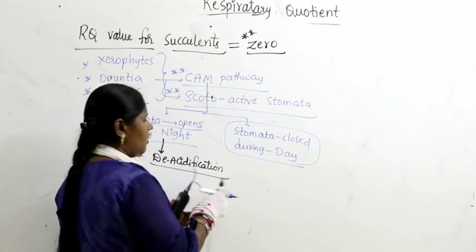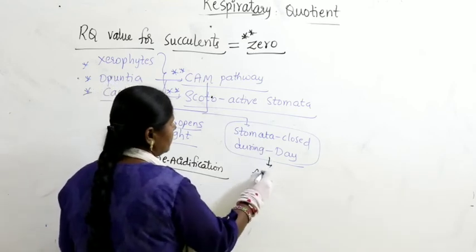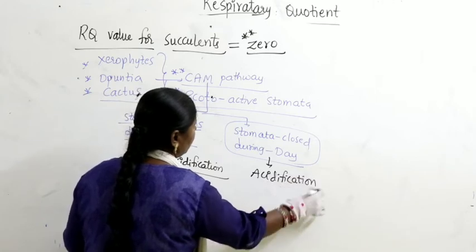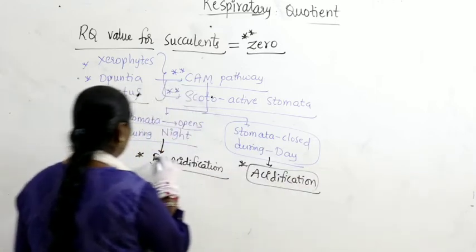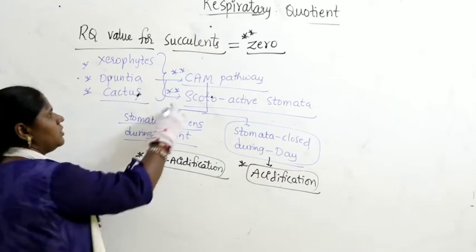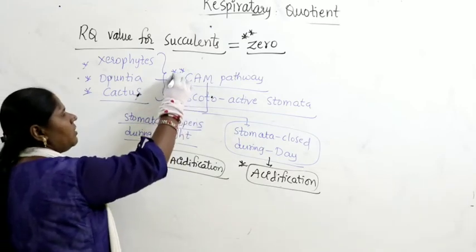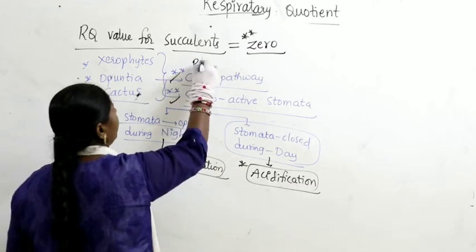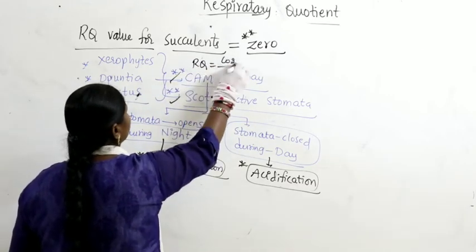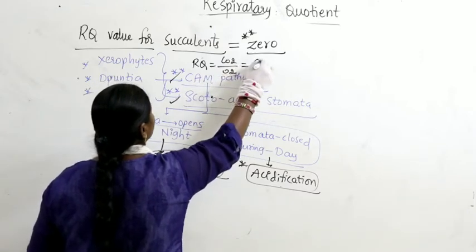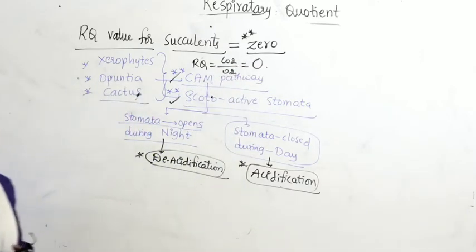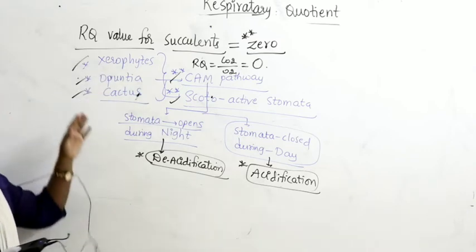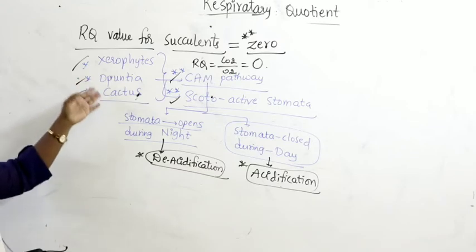As a result, what occurs is called acidification. So, because of acidification, because of scotoactive stomata, because of the CAM pathway, when you take the RQ value, which is nothing but carbon dioxide released by oxygen consumed, that becomes 0. Right? Why? Because they are nothing but succulents. Xerophytes, Opuntia, cactus, Euphorbia, all these will come.